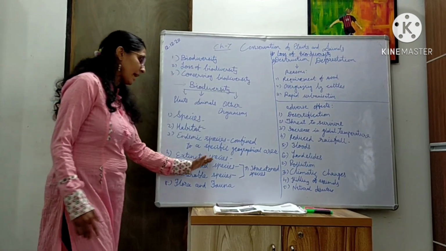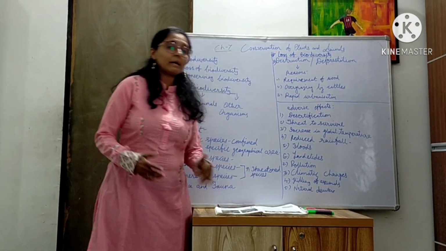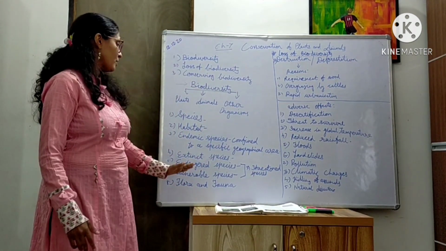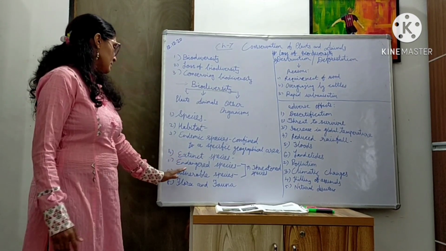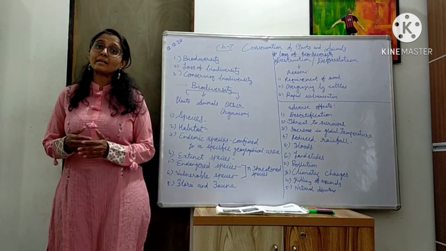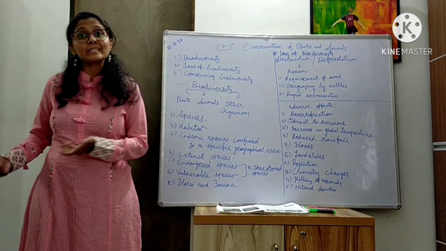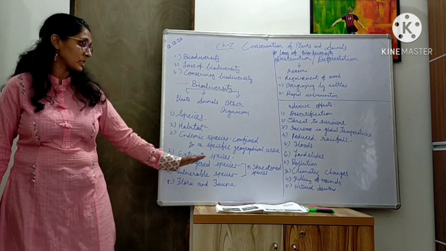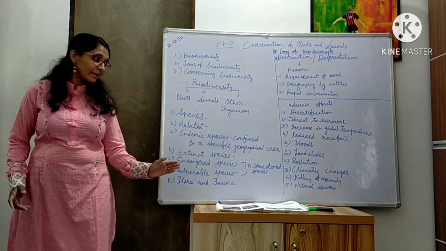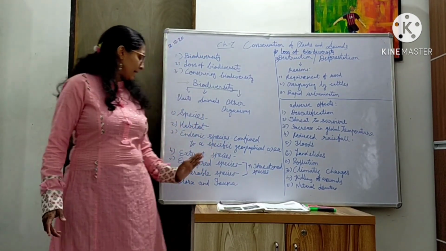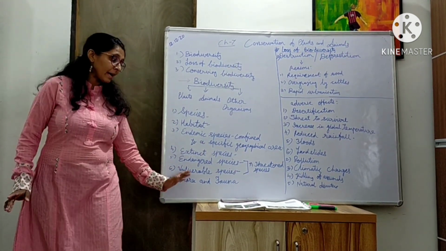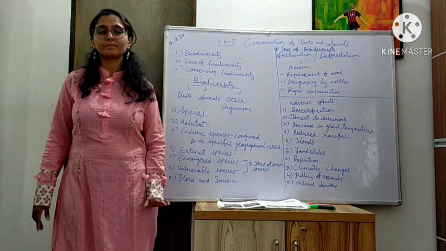Fifth, we have endangered species. Species which are at a high risk of becoming extinct are known as endangered species. Sixth, we have vulnerable species. Species which are low in number and in the near future can become extinct are known as vulnerable species. Seventh, we have threatened species. Endangered and vulnerable together are known as threatened species. And last, we have flora and fauna. The plant kingdom is known as flora and the animal kingdom is known as fauna.